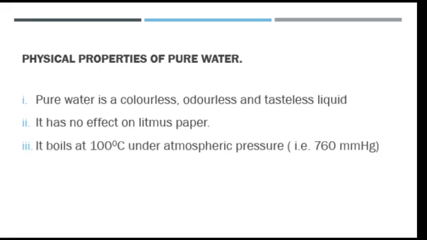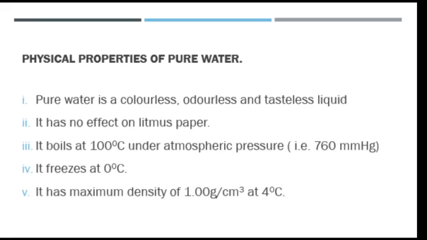It has no effect on litmus paper. That is, pure water has pH value of 7, so it's neither acidic nor alkaline. It does not affect litmus paper, and it boils at 100 degrees Celsius under standard atmospheric pressure of 760 millimeter mercury. Water freezes at 0 degrees Celsius.